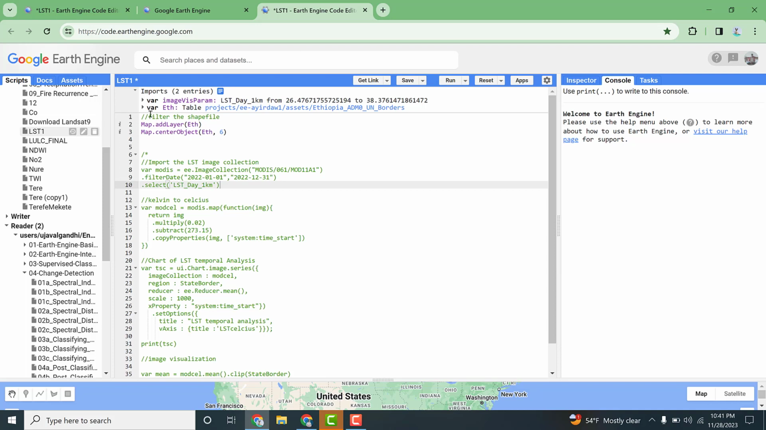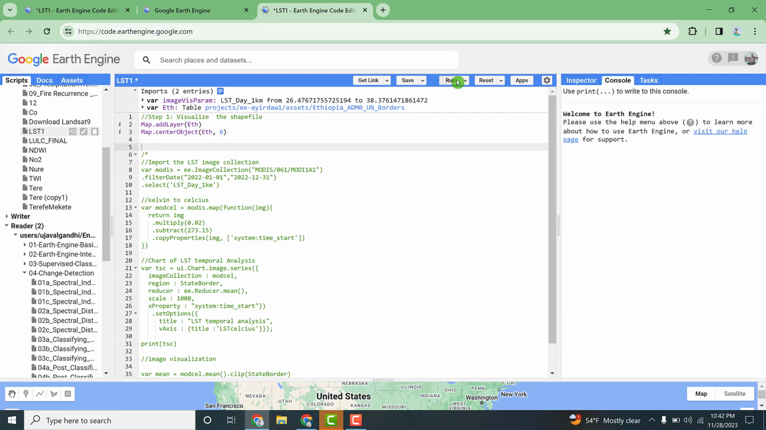The second step that we are going to do is step one. In step one, we need to visualize the shapefile. To visualize the shapefile, we can use the function Map.addLayer. The variable name is Ethiopia. That means this variable name or this administrative unit. Then the zoom level is 6. So Map.centerObject, the variable name is Ethiopia, with a zoom level of 6.